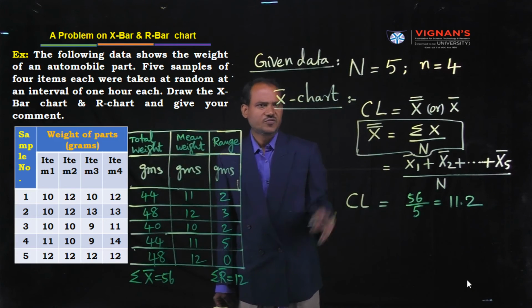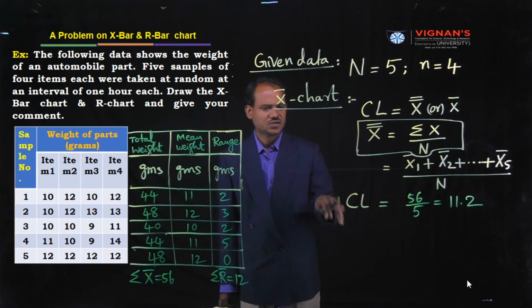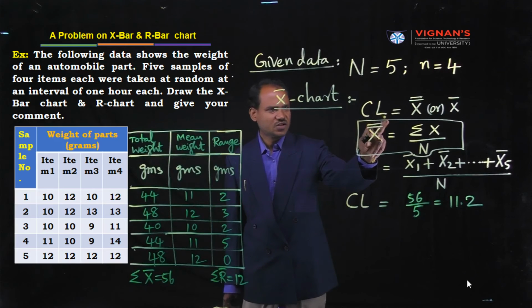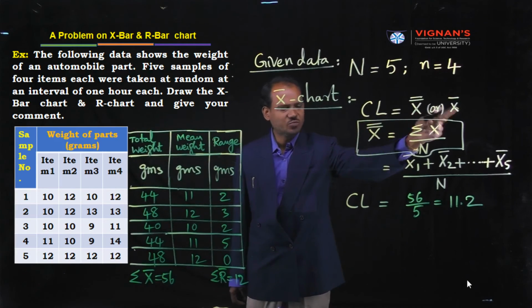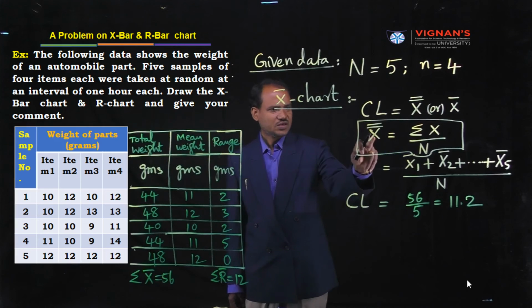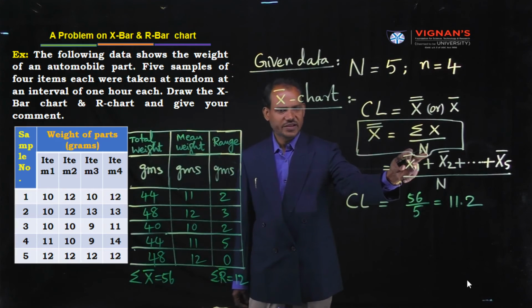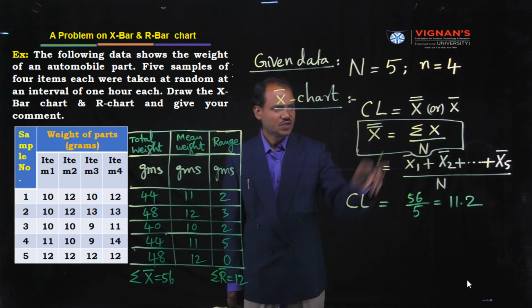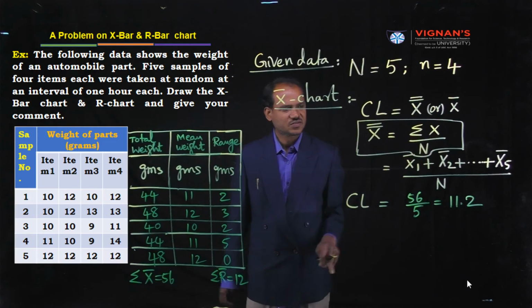First of all, for X bar chart, we know the formula: center line is equal to X double bar. X double bar is equal to sigma X bar by N. How to calculate sigma X bar?